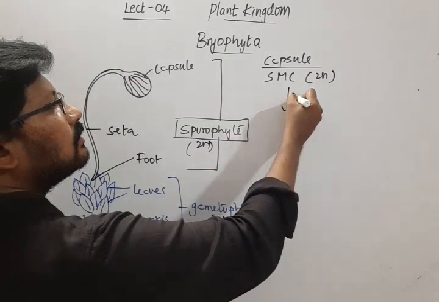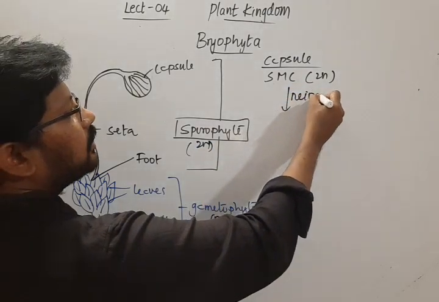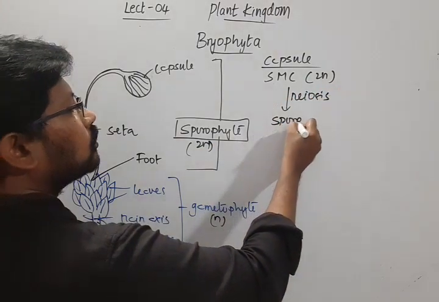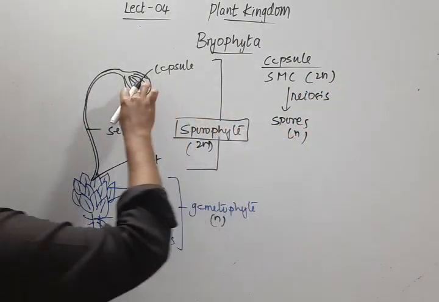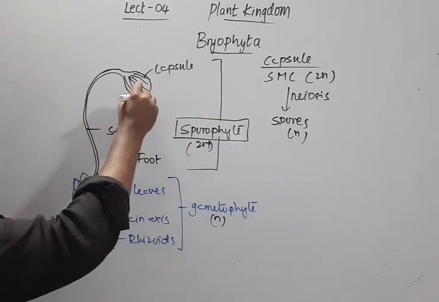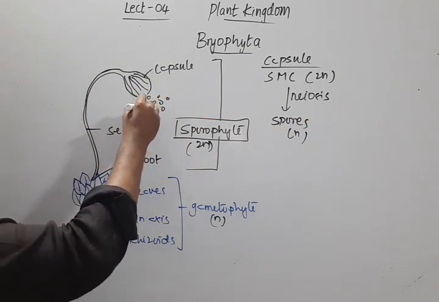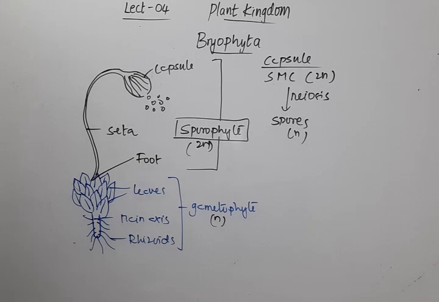So this will undergo meiosis and produce spores which are haploid. The capsule breaks open and releases spores, and then the spores, on a suitable location, develop into free gametophyte.